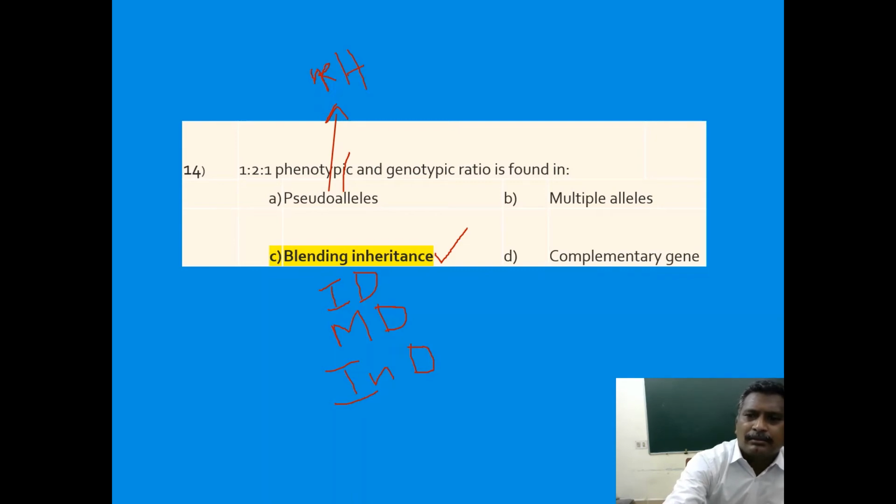Best example for multiple alleles is A, B, O blood group. Complementary genes, it is an example of epistasis, one of the non-allelic genic interactions. Here answer is blending inheritance.